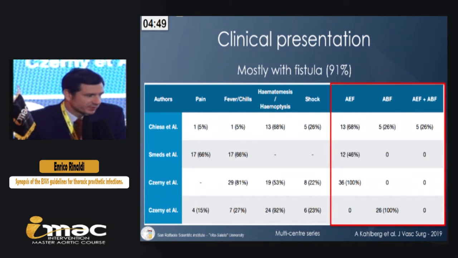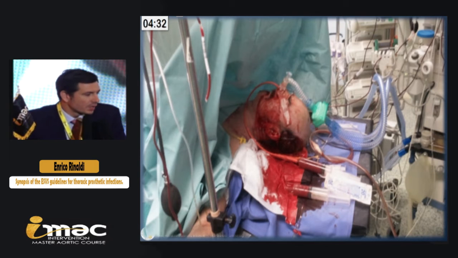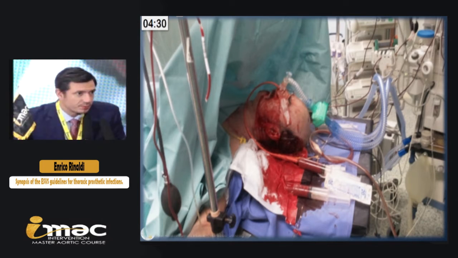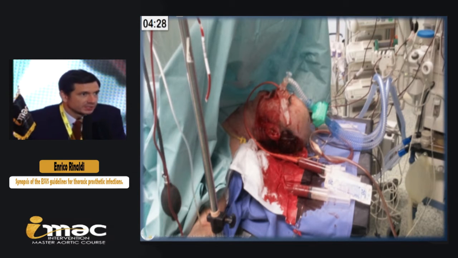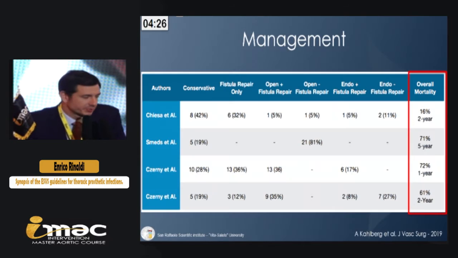They observed that the clinical presentation of this kind of patient with infection of a stent graft or graft is frequently associated, in most cases, with fistula. That could be aortoesophageal, aortobronchial, or both. And the clinical presentation is sometimes dramatic, as you can see in this picture from our experience.